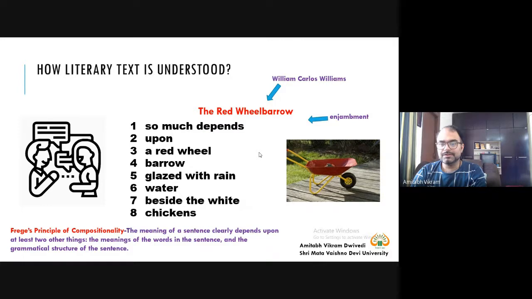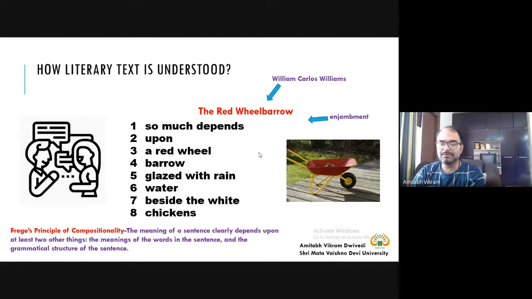And you also find that since it is a poem, the writer has taken the liberty of poetic license. So the writer is not following the grammatical rules that are prescribed to write a sentence. This entire poem is like one sentence, but the first letter is not capitalized. There is no punctuation mark. Then how are we understanding this poem?